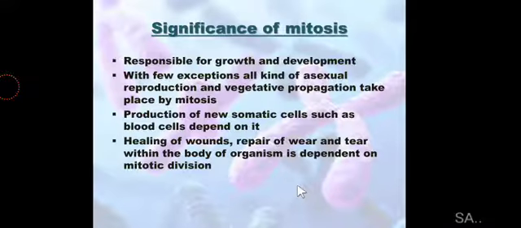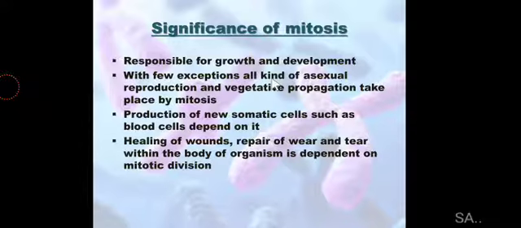So what is the significance of mitosis? It is very important. It is responsible for growth and development. If you look at zygote formation, when two haploid cells fuse together and make a zygote, it undergoes rapid cell division, which happens because of mitosis, so that growth can be seen and it develops into an embryo, and then finally a baby is produced.